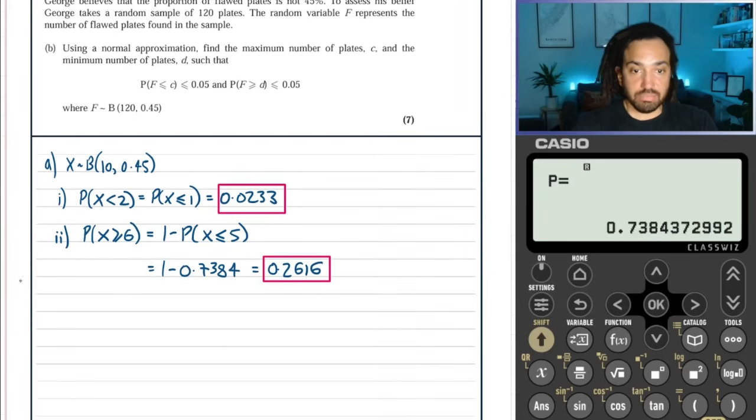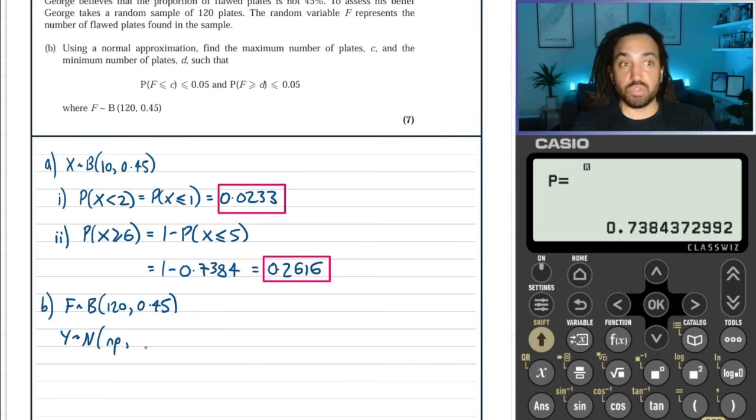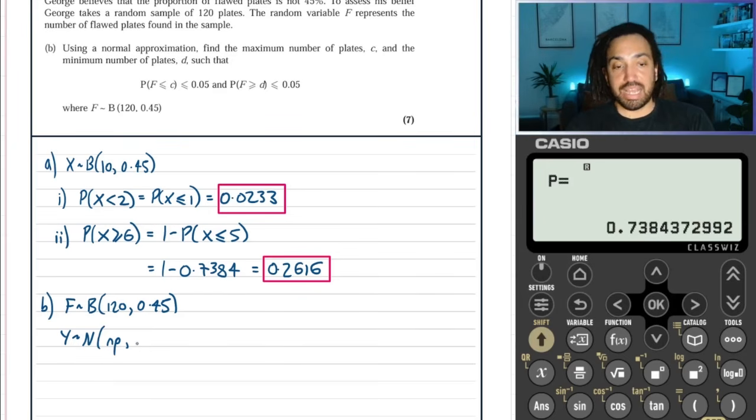Okay, so the clue here is obviously the normal approximation that they're telling us to do. We know that F is binomially distributed 120, 0.45. So let's use Y is going to be an approximated normal distribution. And remember that the mean when you approximate the binomial using the normal is np, and the variance is np(1 minus p).